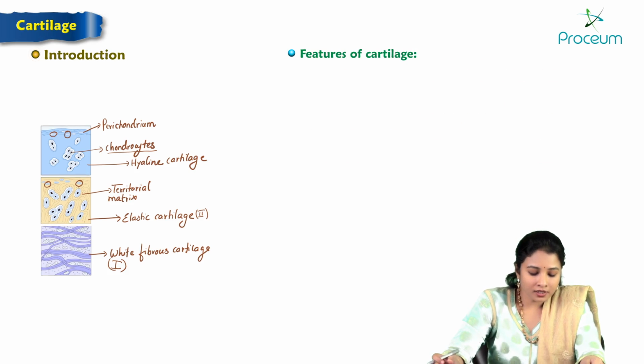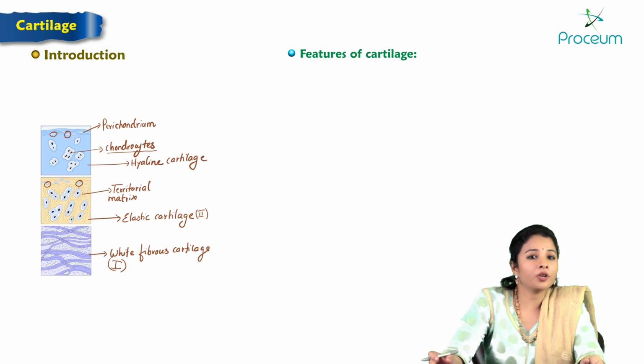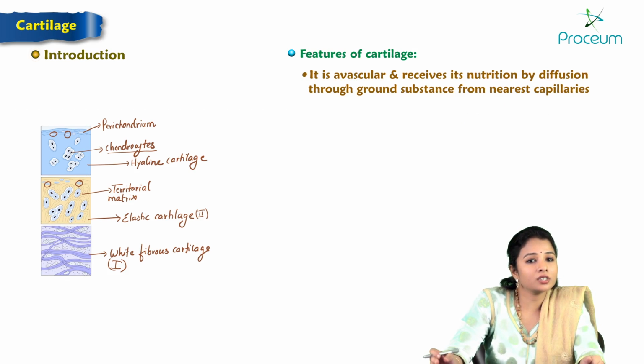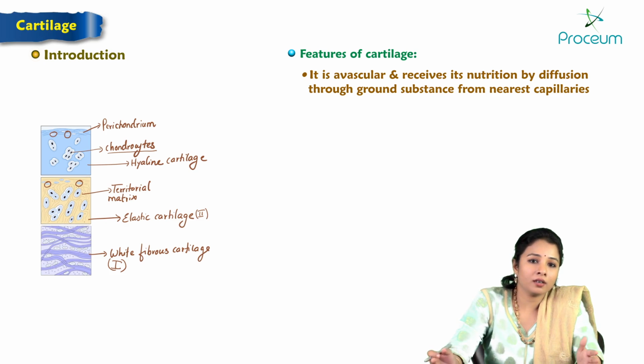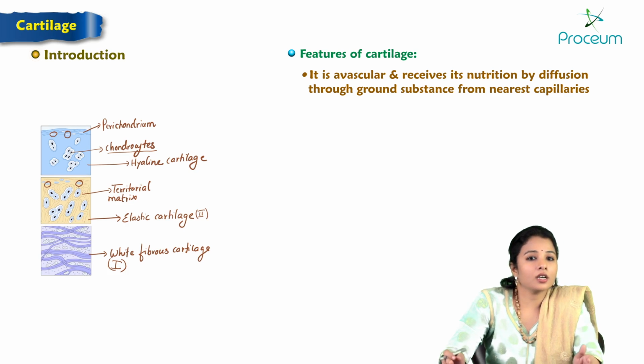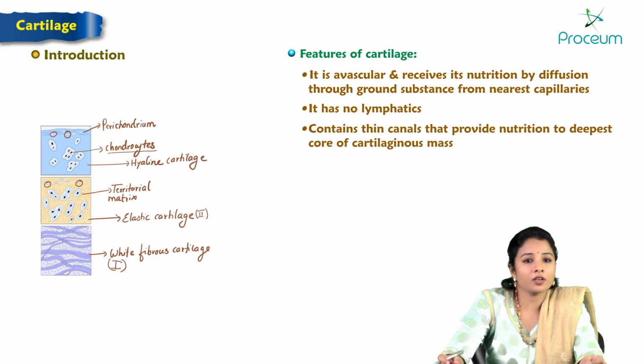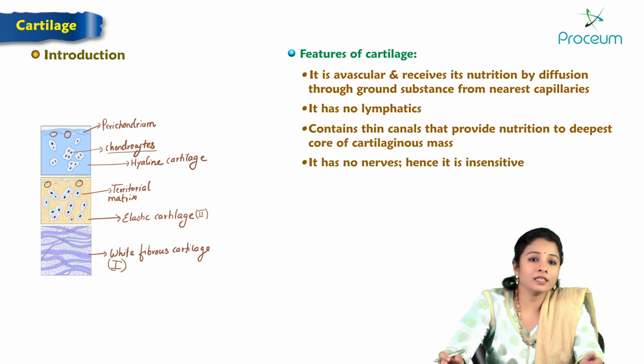A feature of the cartilage different from the bone is that it is avascular and receives its nutrition by diffusion through ground substance from the nearest capillaries. So the neighboring blood vessels provide nutrition to the cartilage by means of diffusion. Cartilage is also devoid of lymphatics. Cartilage contains thin canals that provide nutrition to the deepest core of cartilaginous mass. And cartilage has no nerve supply, so it has no nerves, hence it is insensitive.